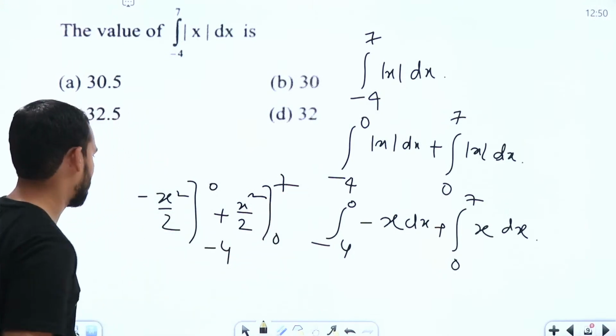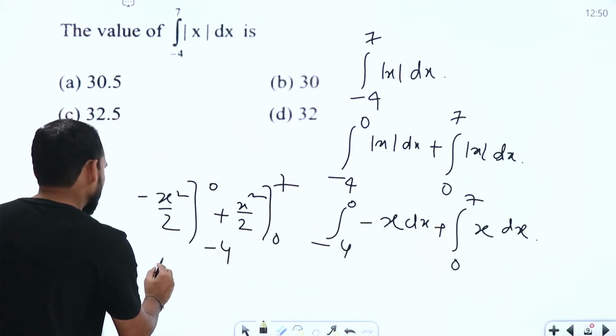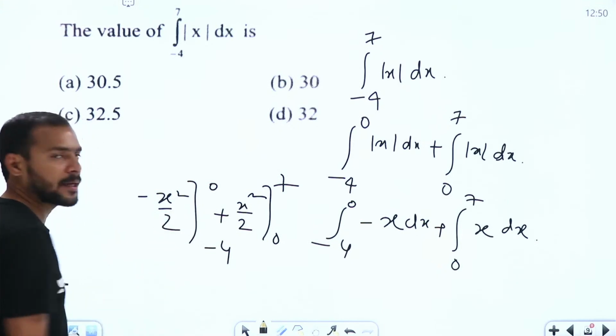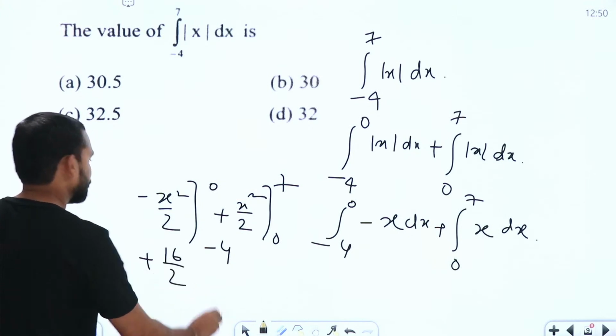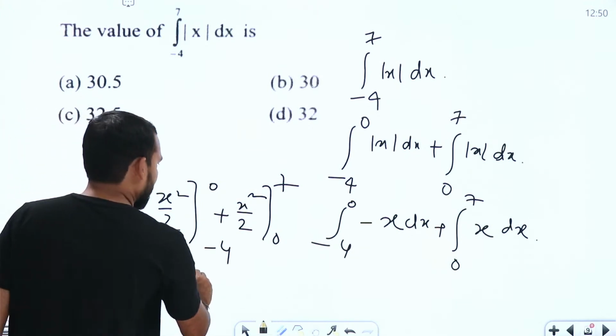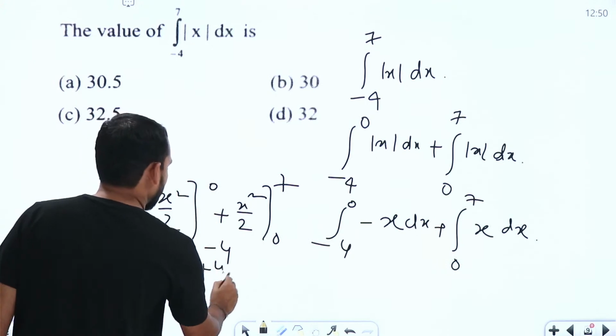Simple, as simple as that. So let me try to apply this one here. We are going to get what we are going to get here. The upper limit is 0 anyhow. The lower limit is going to be plus 16 by 2. Similarly, plus this one is going to be 49 by 2 here.